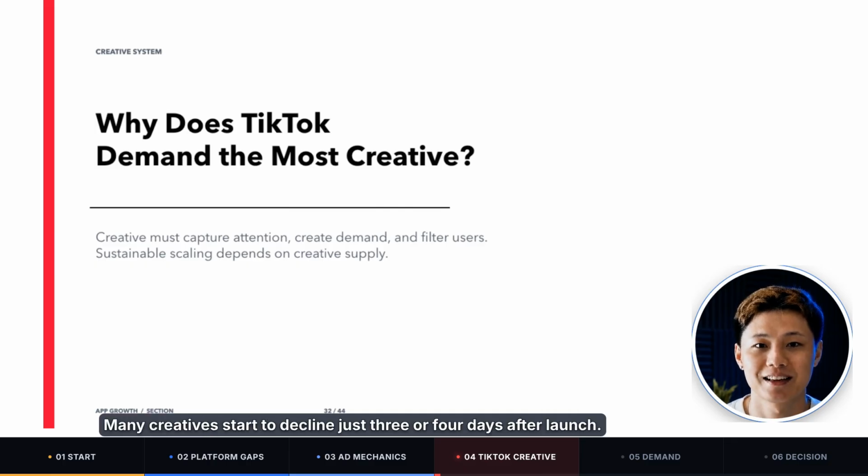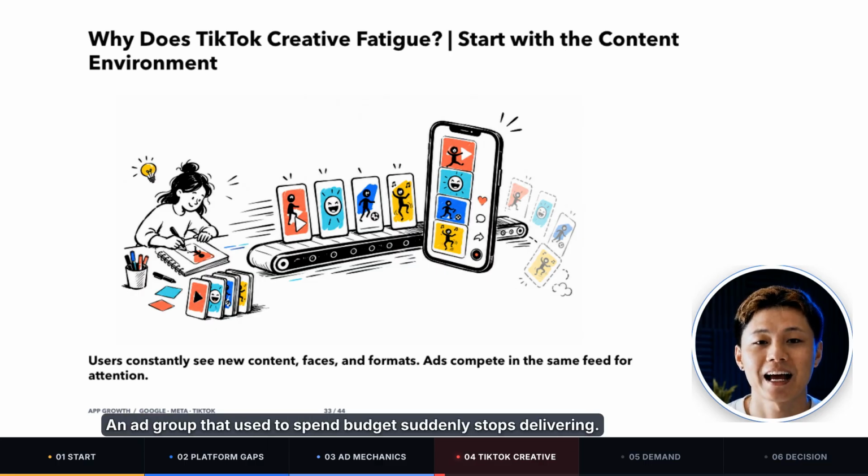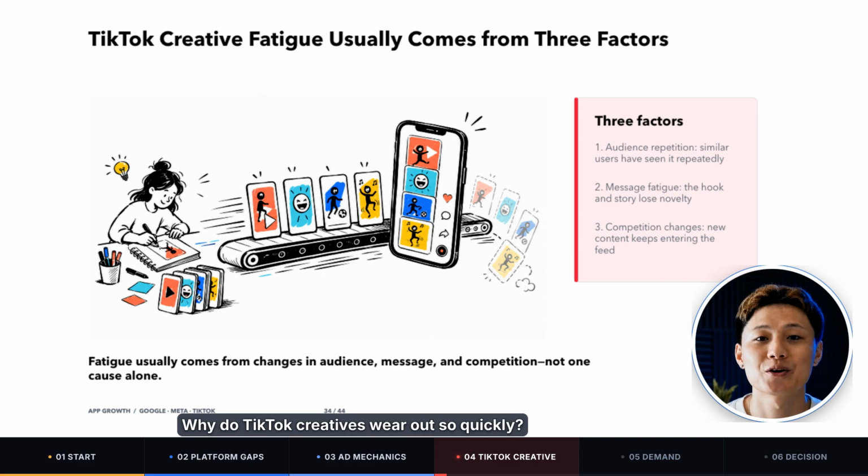Many creatives start to decline just 3 or 4 days after launch. If a creative can run steadily for a full week, that is already a relatively long lifespan in many categories. Creative fatigue often shows up as impressions start to fall, CPM gradually rises, click-through rate and conversion rate decline, and an ad group that used to spend budget suddenly stops delivering. Why do TikTok creatives wear out so quickly?